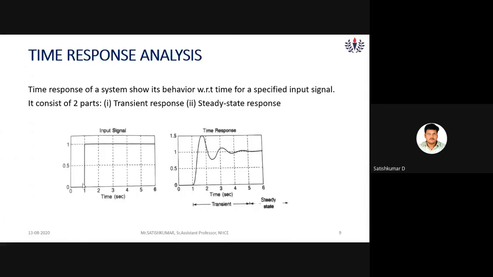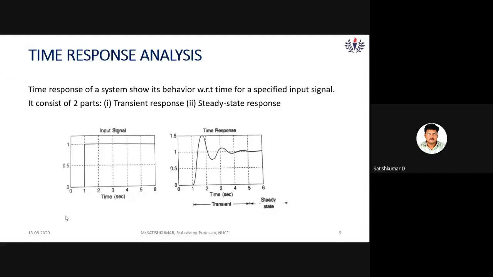Okay. So coming to the next topic, time response analysis. In control systems, time response analysis is the behavior with respect to time for specified input signals. There are some standard test signals, like step signal, ramp signal, parabola signal, impulse signal, sinusoidal signal.